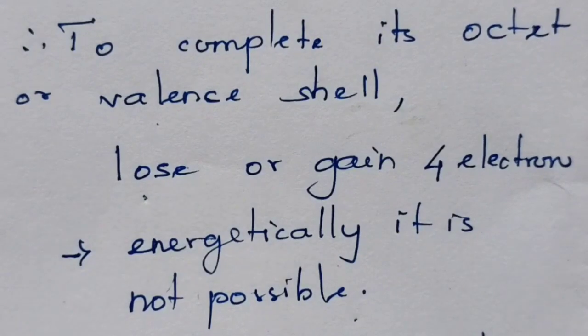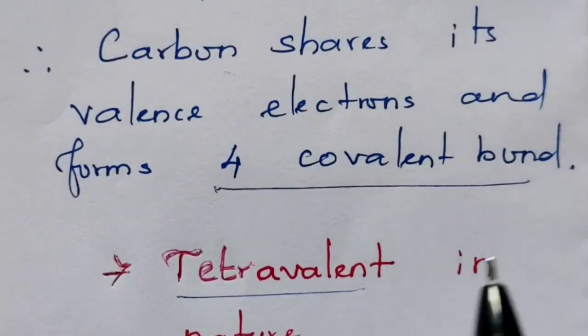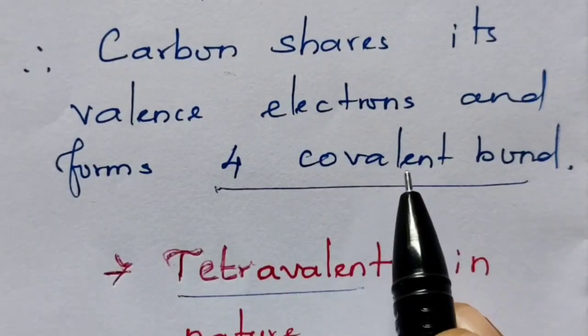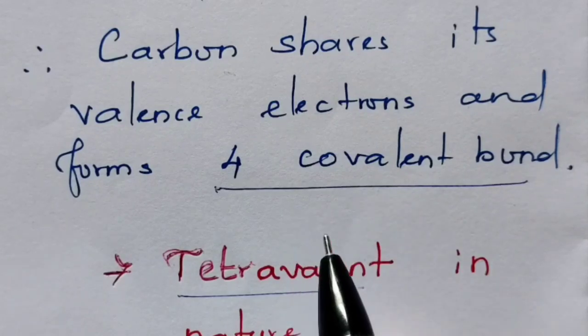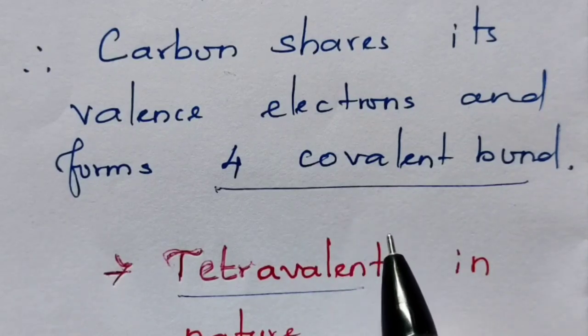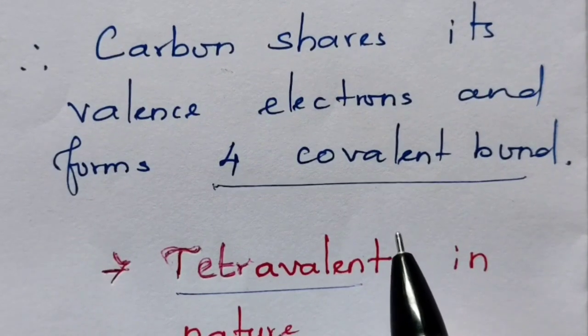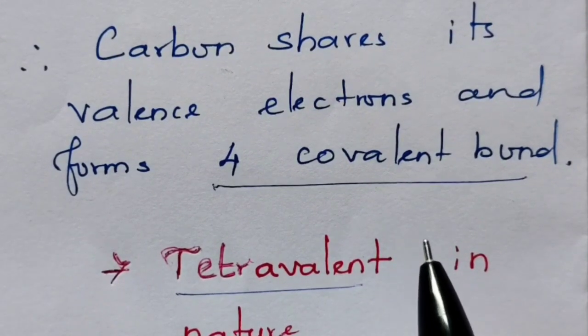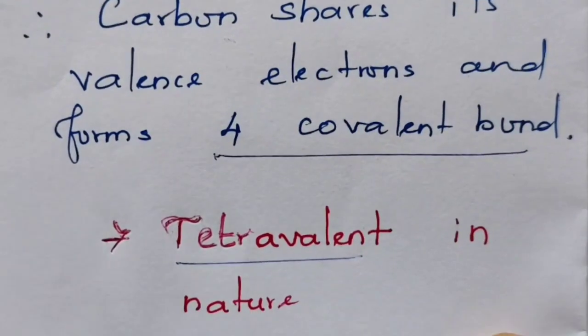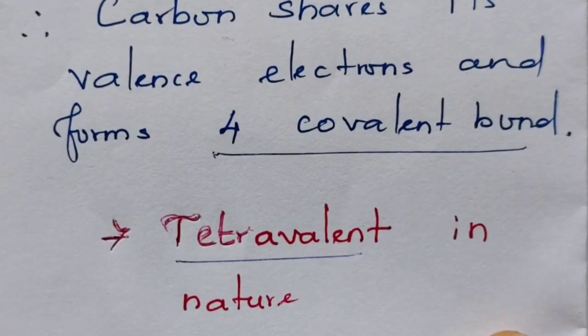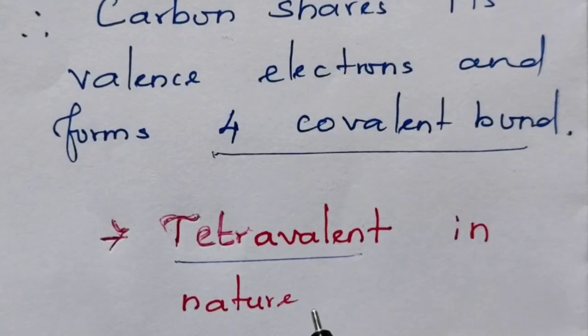Therefore, carbon shares its outermost electrons and forms 4 covalent bonds. This tendency is known as the tetravalent nature of carbon. That means carbon is tetravalent in nature.